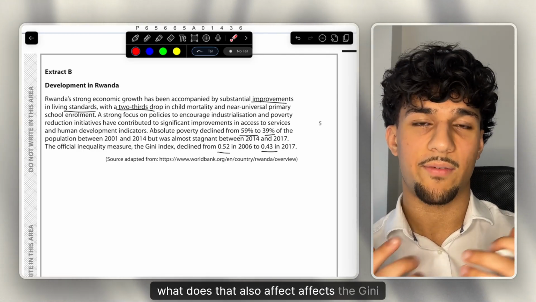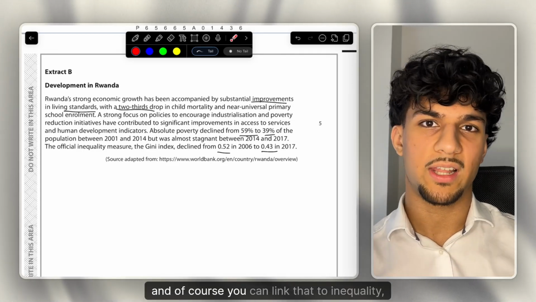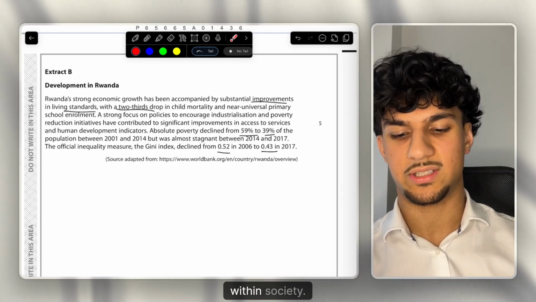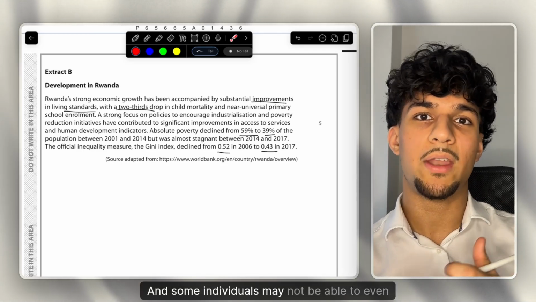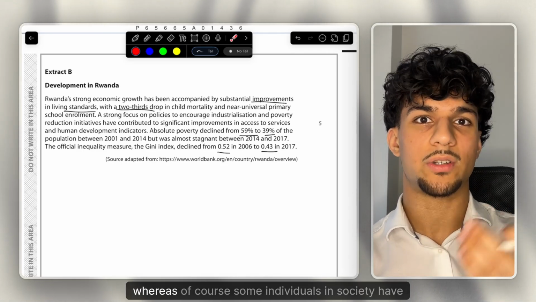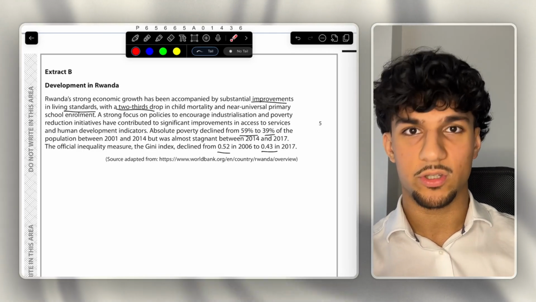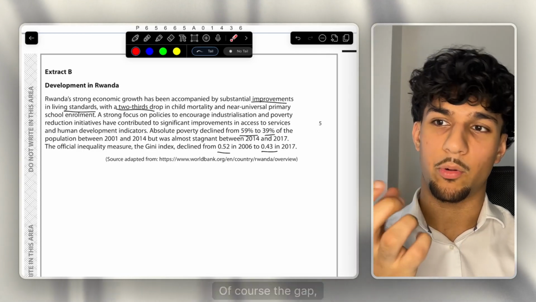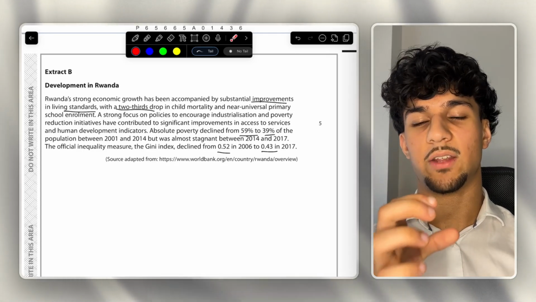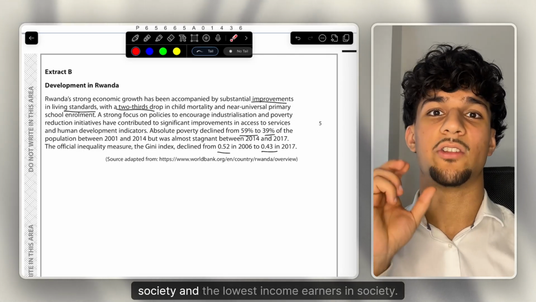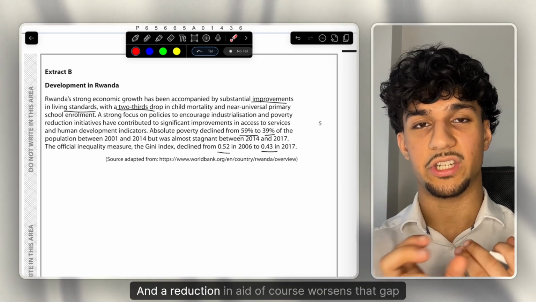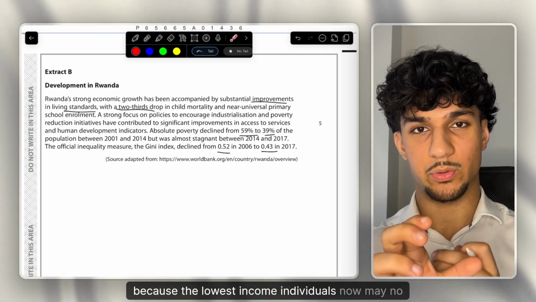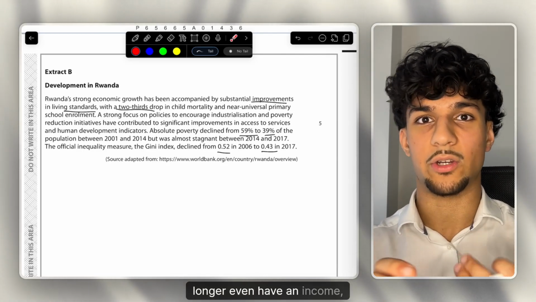But then also, if they're spending a larger proportion of their income on these necessities, what does that also affect? It affects the Gini coefficient as well. And of course, you can link that to inequality. That massively increases the degree of inequality within society, as some individuals may not be able to even afford necessities, whereas some individuals in society with lots of disposable income will be able to afford luxury goods. What do we define income inequality as? The difference between the highest income earners in society and the lowest income earners in society. And a reduction in aid worsens that gap, because the lowest income individuals now may no longer get any support from aid.